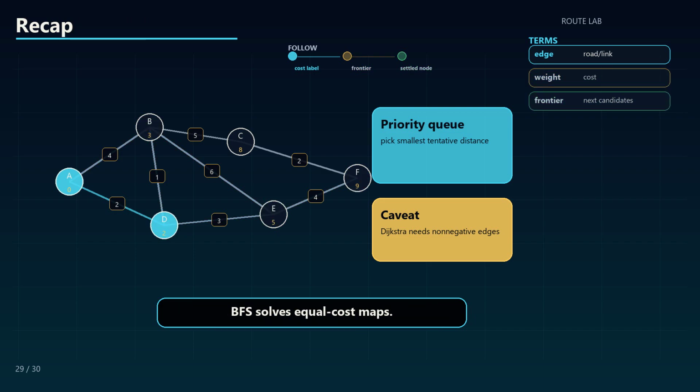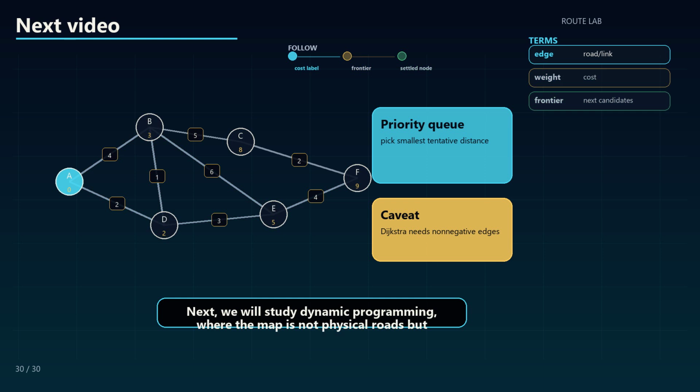BFS solves equal cost maps. Dijkstra solves non-negative weighted maps by locking the nearest candidate. Relaxation improves offers. Negative edges require a different algorithm. Next, we will study dynamic programming, where the map is not physical roads but repeated subproblems.